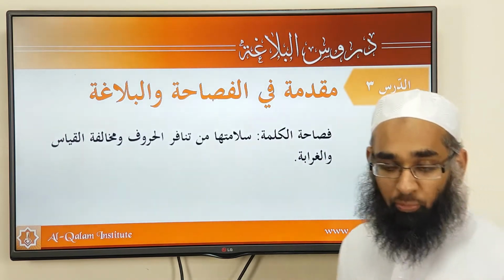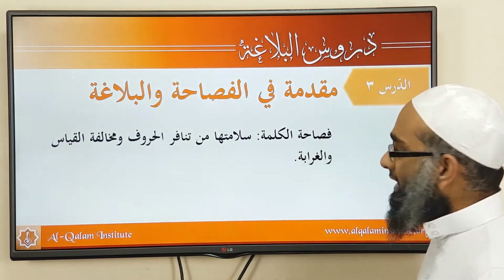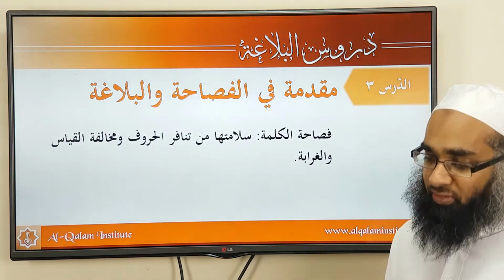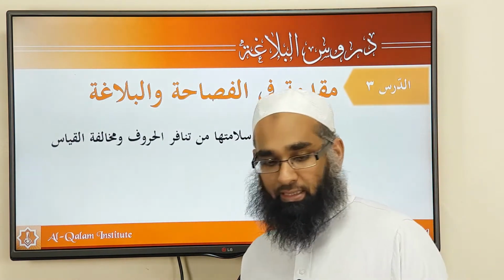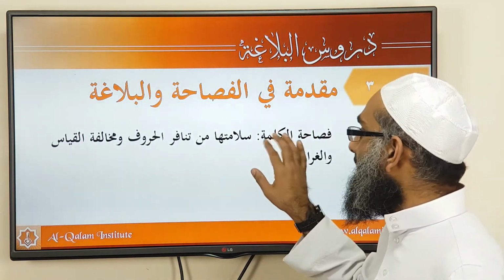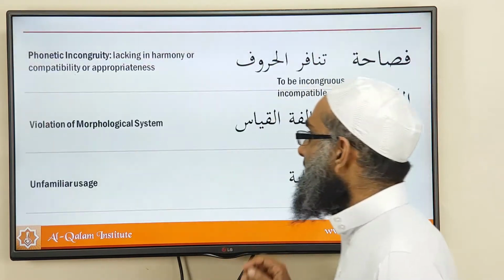So today, shall we continue with the muqaddimah, and we're going to tackle fasahatul kalima. Because yesterday we said what fasaha was, and we explained that fasaha has to do with the kalima, the kalam, and the mutakallim. So the first thing we're going to discuss is fasahatul kalima. This is the text that we're going to discuss today, inshallah.